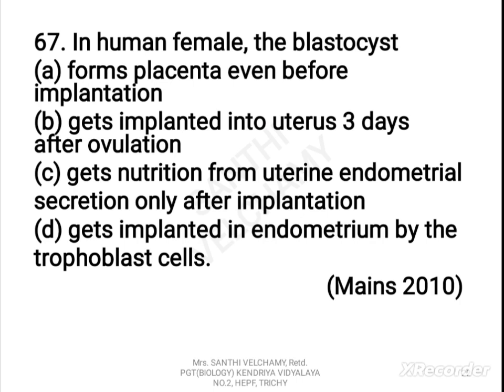Now next question. In human female, the blastocyst: A. forms placenta even before implantation. B. Gets implanted into uterus 3 days after ovulation. C. Gets nutrition from the uterine endometrial secretion only after implantation. D. Gets implanted in endometrium by the trophoblast cells. Can you guess the answer? It is D. Gets implanted in endometrium by the trophoblast cells.